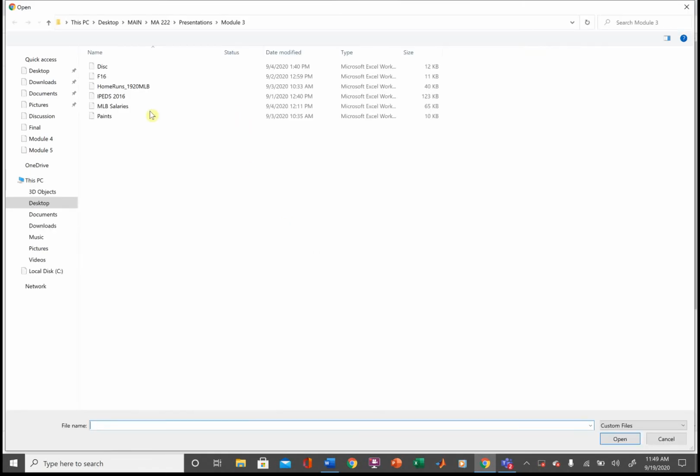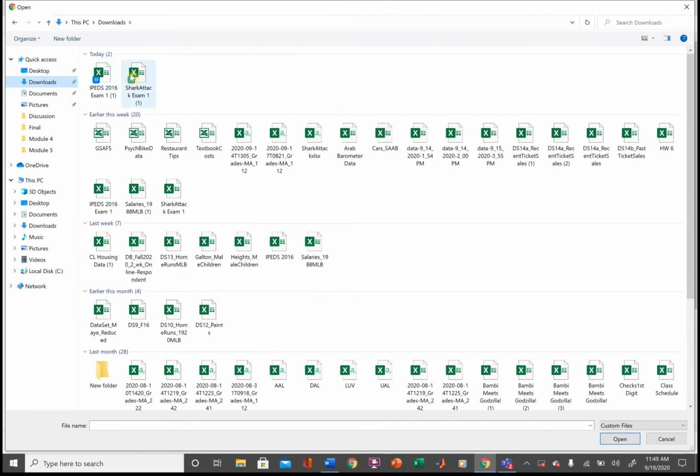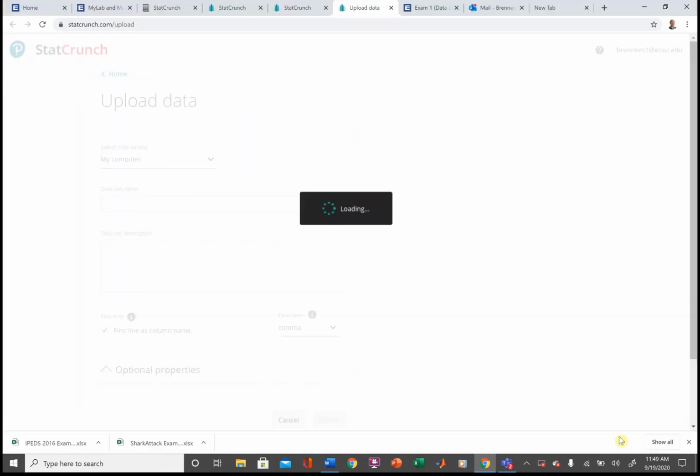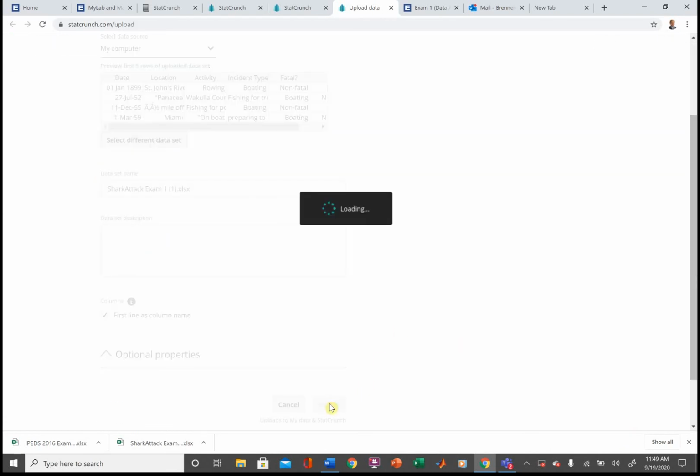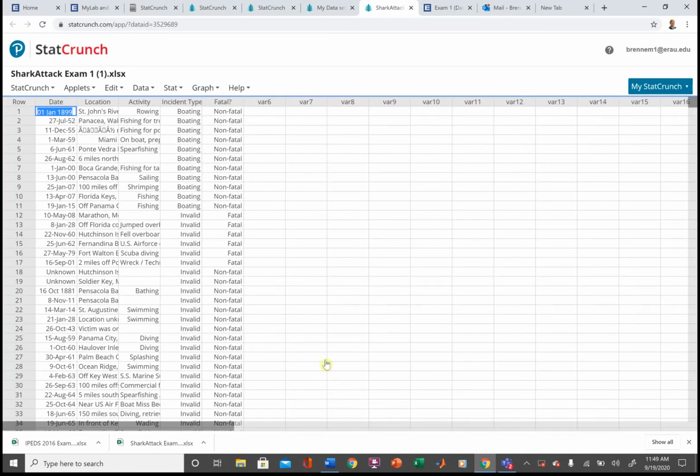And hopefully after a while these commands, because it's always the same, become rather routine and straightforward. Okay, and there's my data set.